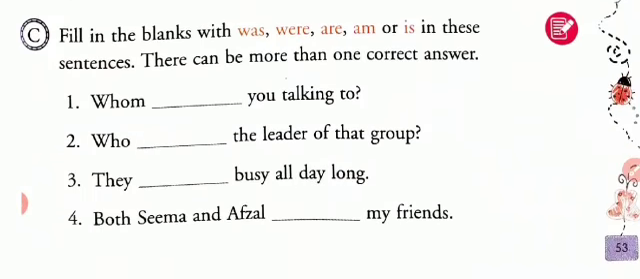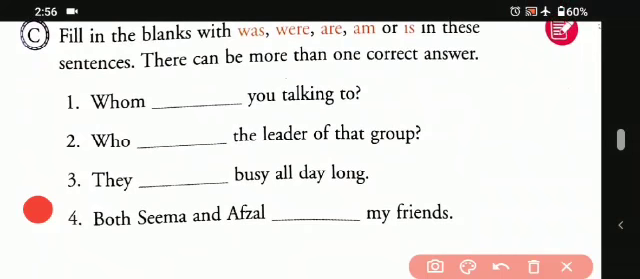So let's understand how. Whom dash you talking to? So in this we will be using are and were. I'll tell you how. Are and were. Okay students? So whom are you talking to and whom were you talking to? That means we are using both the tenses, that means present tense and the past tense. Okay students? So let's understand better with the next one.